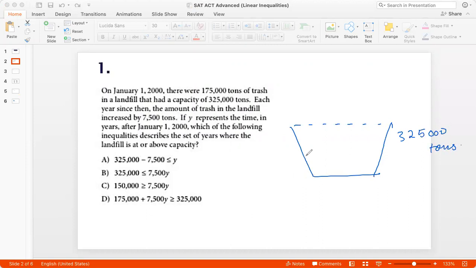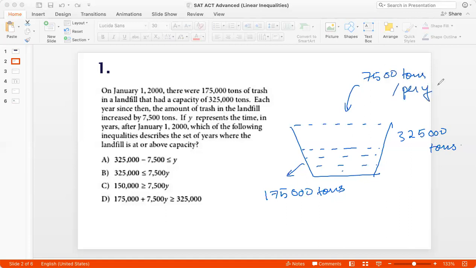And currently there are about 175,000 tons of trash in the landfill. Each year since then, the amount of trash in the landfill increases by 7,500 tons. So the amount of trash that goes into the landfill per year is 7,500 tons.